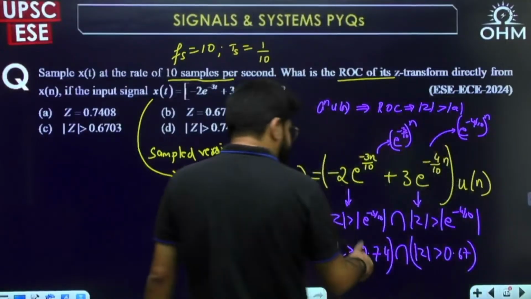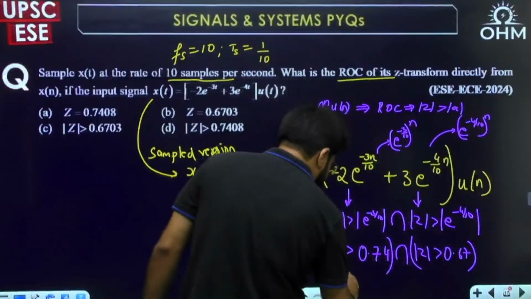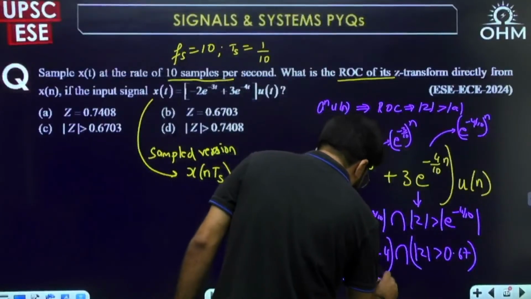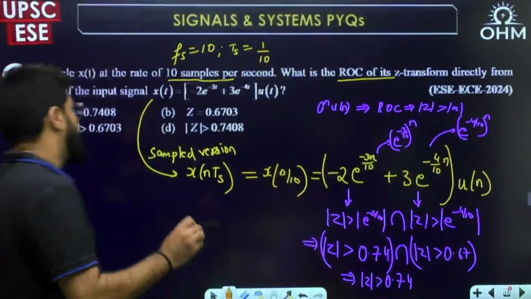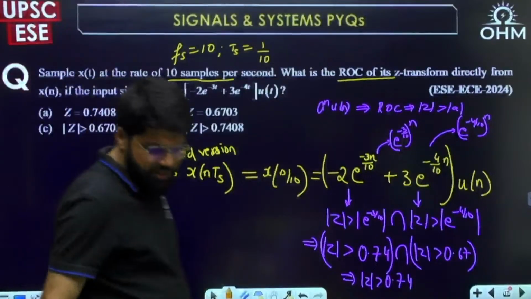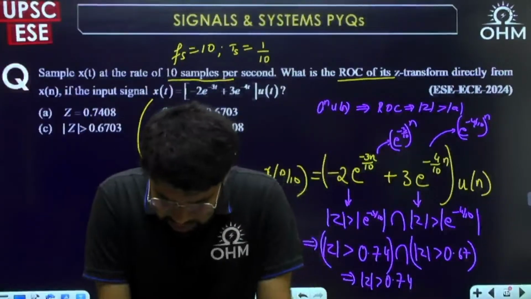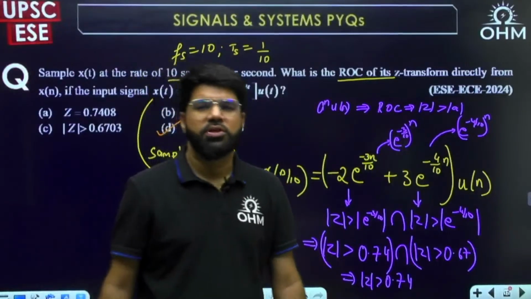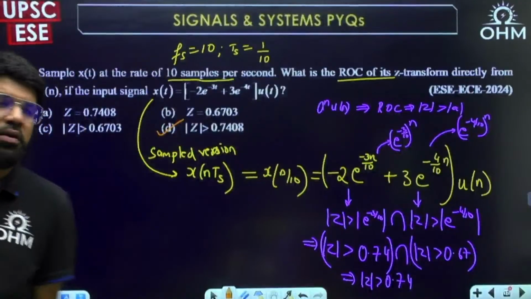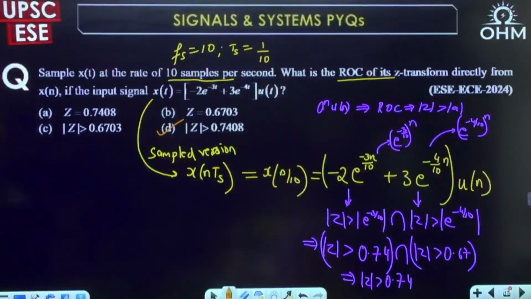Okay, so you want mod z greater than 0.74 and also greater than 0.67. So it should be greater than the greater number, so 0.74. Mod Z greater than 0.74. Answer is D. Answer has to be option number D here.